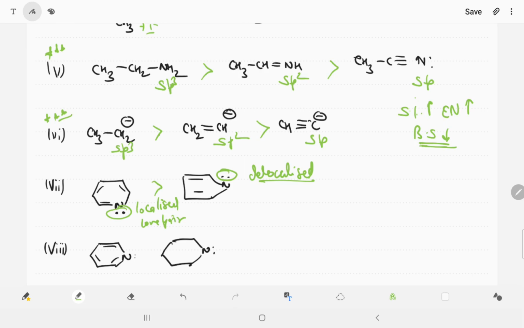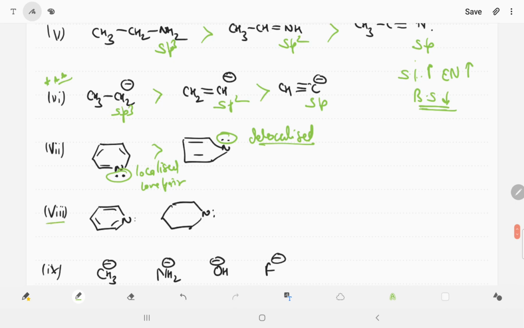Okay. Now in the eighth one you are able to see this nitrogen is sp2 hybridized, this nitrogen is sp3 hybridized. So the second one is more basic in this. Both are localized lone pairs, but the hybridization of the first nitrogen is sp2 and the second nitrogen is sp3. Okay, so s percent increases, electronegativity increases, basic strength decreases.